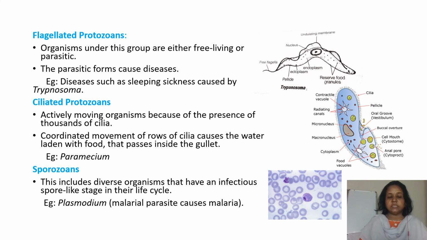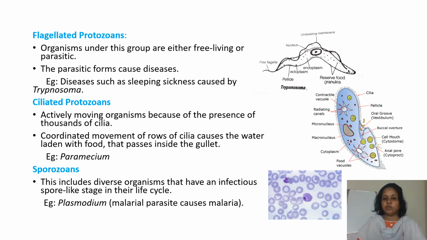In the flagellated protozoans, we are seeing a free flagellum over here. With the help of this, it can move easily. And next come the ciliated protozoans. These contain cilia, and with the help of the cilia only they can move. They are actively moving organisms because of the presence of thousands of cilia.